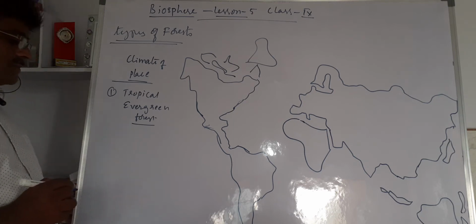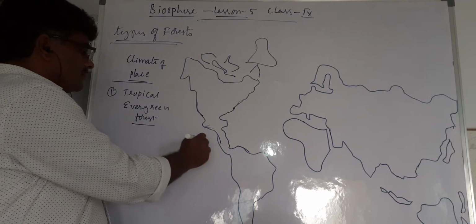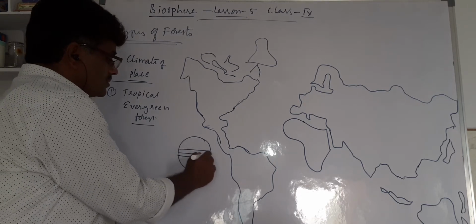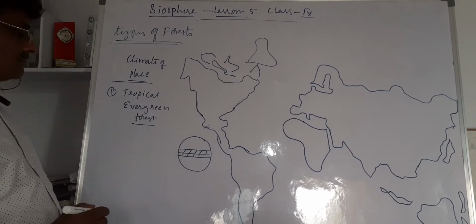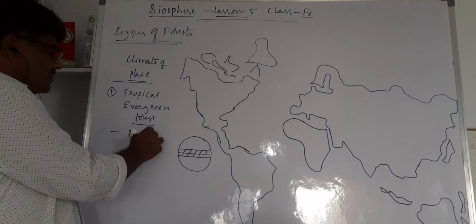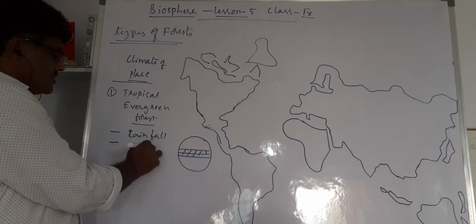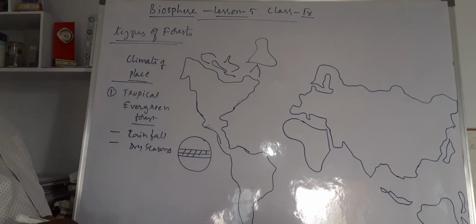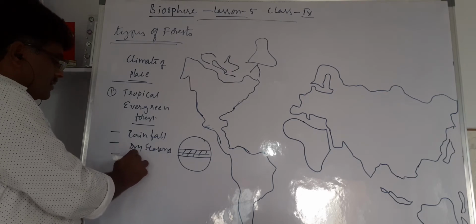This forest is mostly located in the tropical area, the area between the two tropics. There the rainfall takes place continuously, every day. You cannot find any dry season. Particularly, it is mostly located near the equator.